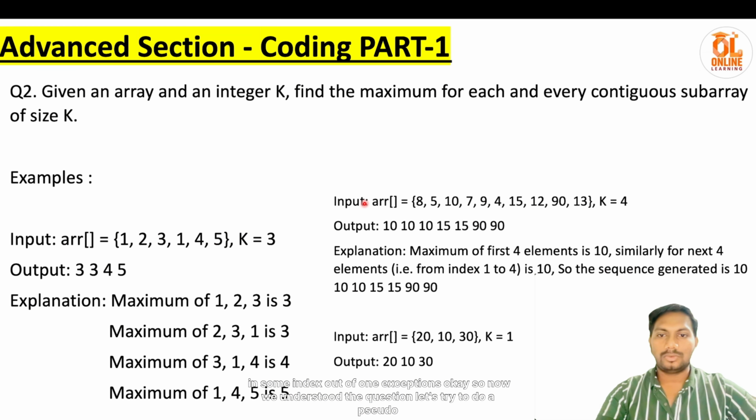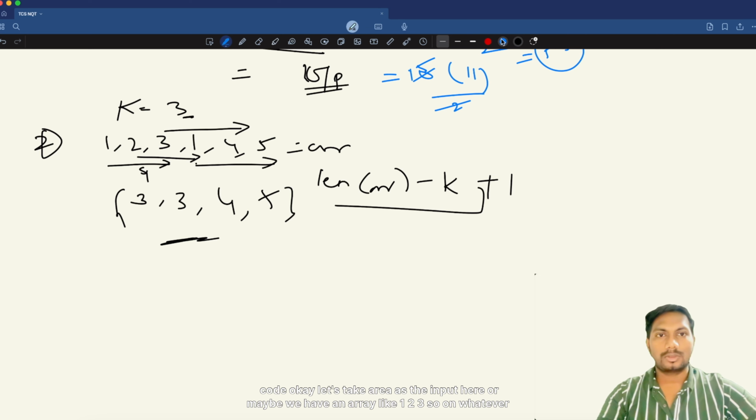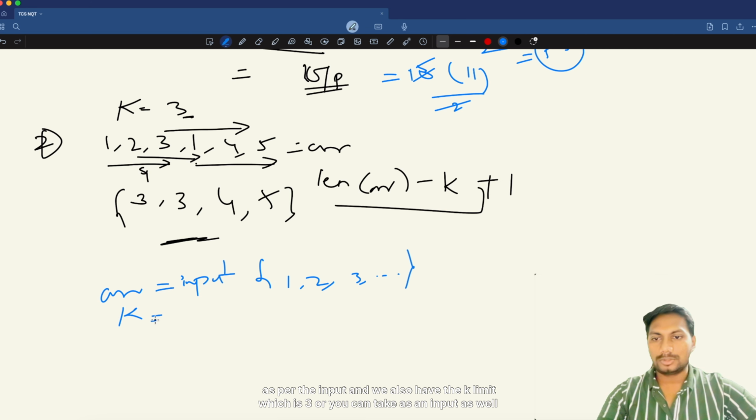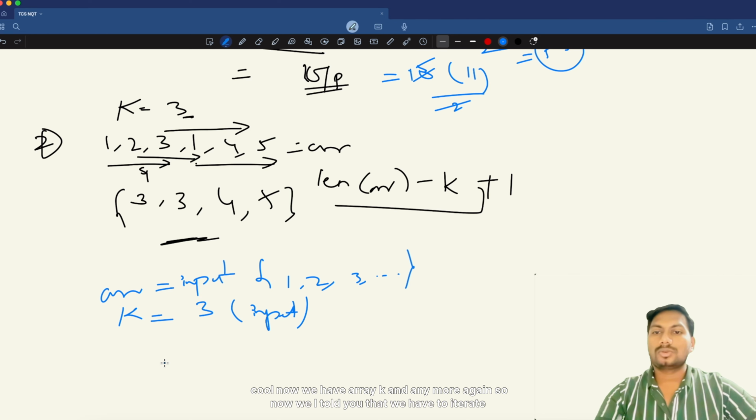Okay, so now we understood the question. Let's try to do a pseudocode. Let's take array as the input here, or maybe we have an array like 1 2 3 and so on, as per the input, and we also have the k element which is 3, or you can take it as an input as well. Cool. Now we have array and k. So now I told you, we have to iterate till this.